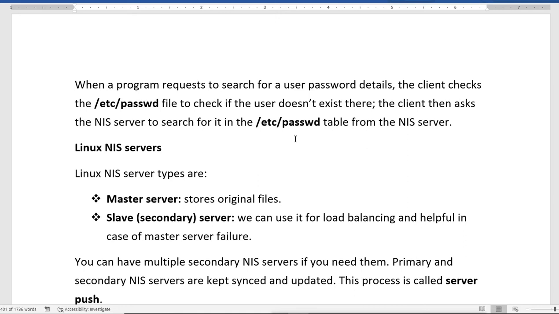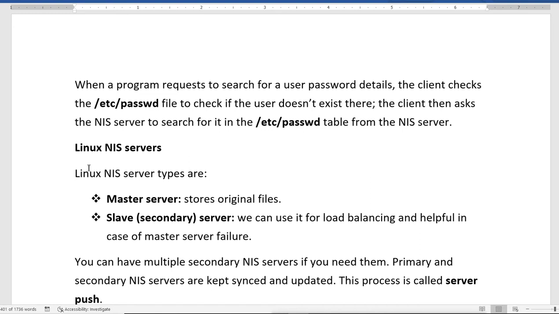So first, when you try to log into the client system, the client will check its own passwd file for the user information. If it does not exist, then it will ask the NIS server whether this user information is there or not.